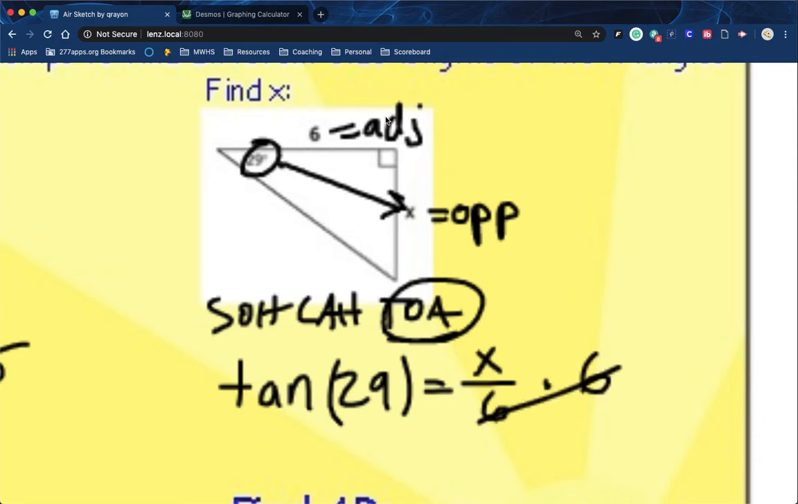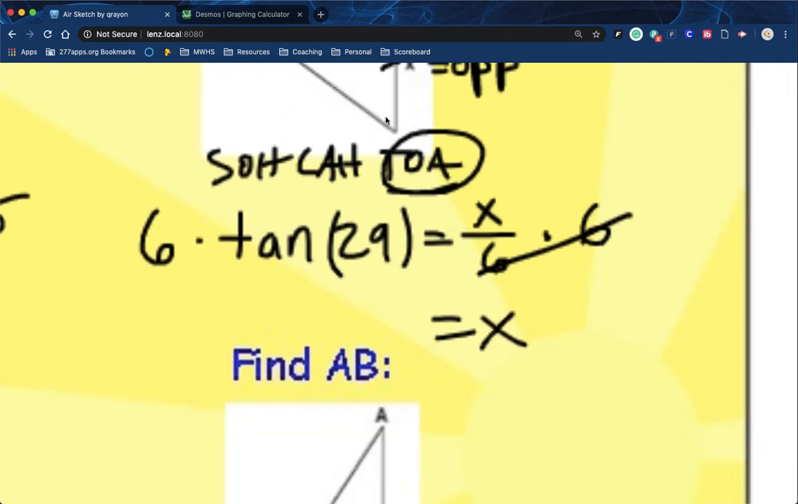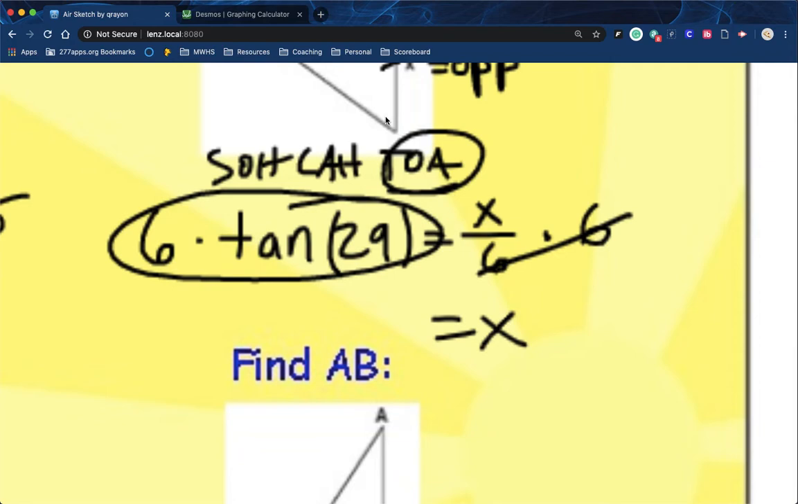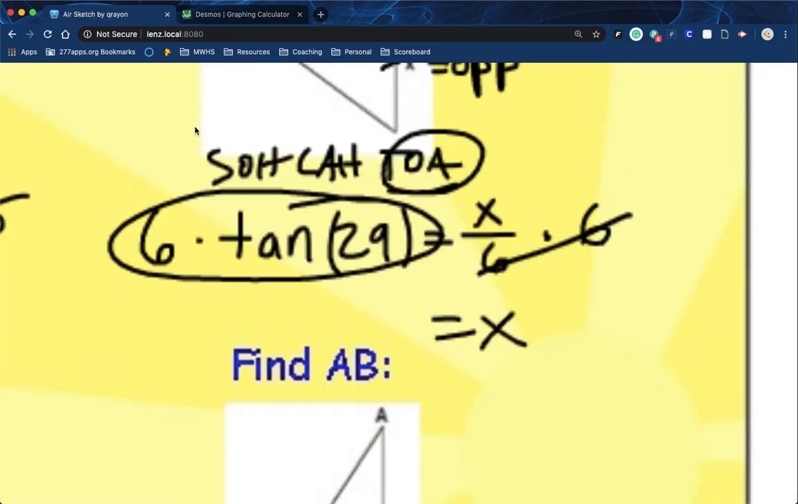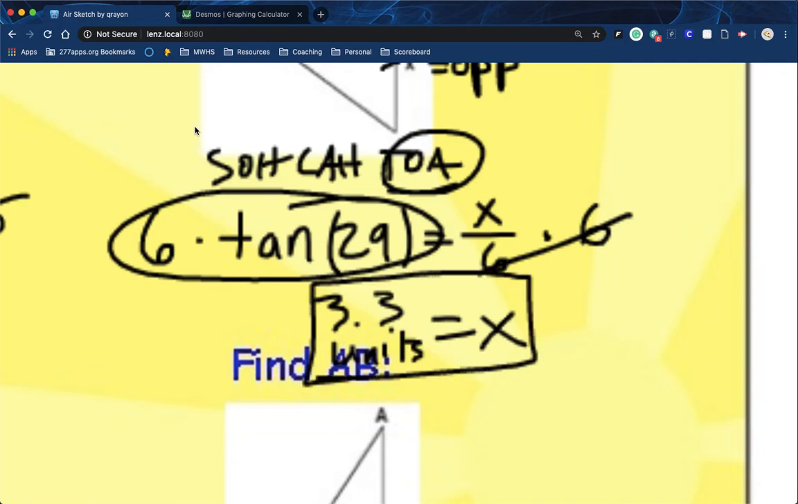Again, a one-step equation here. Multiply by 6 to get x by itself. And then in decimals, we have 6 times the tangent of 29, and I get 3.3. That doesn't round up, so just 3.3, and we are still just talking in a general term of units.